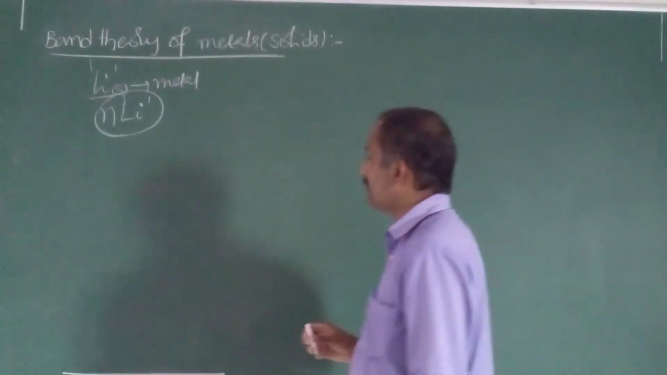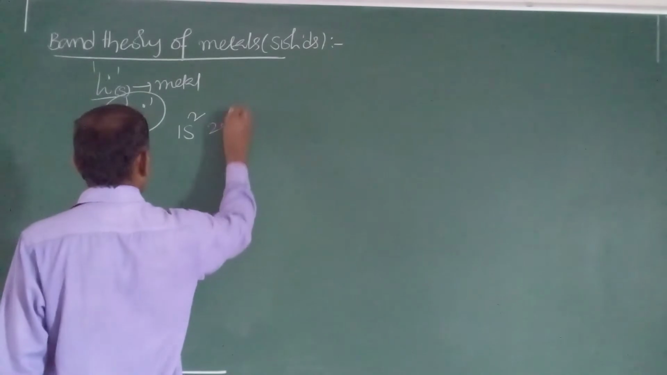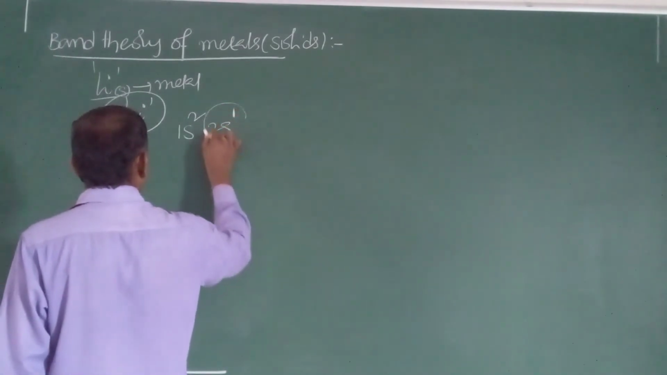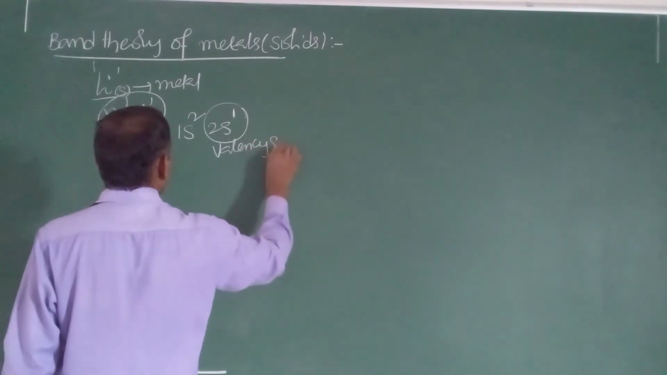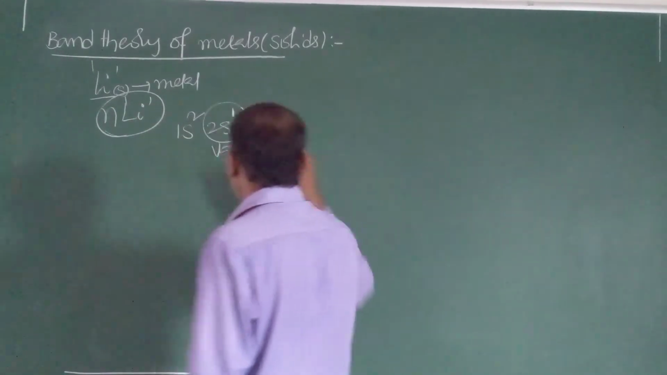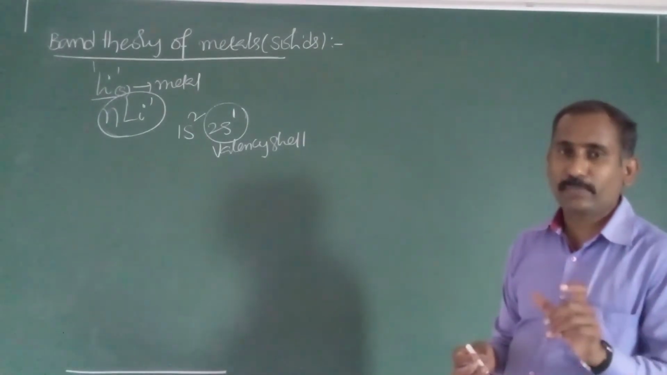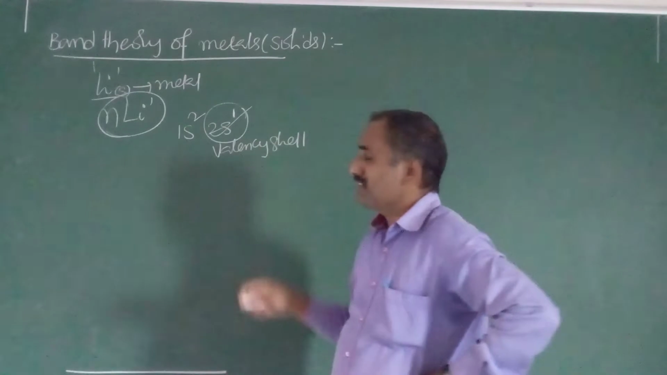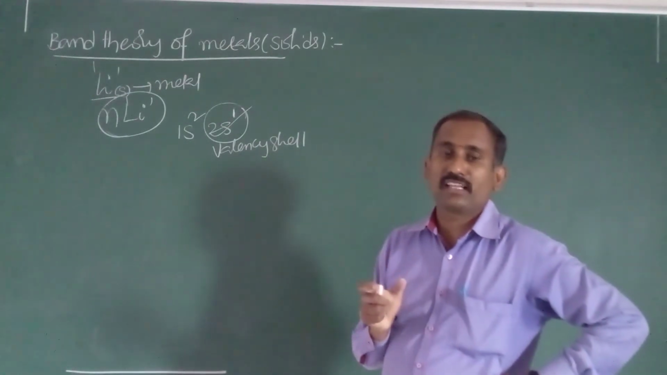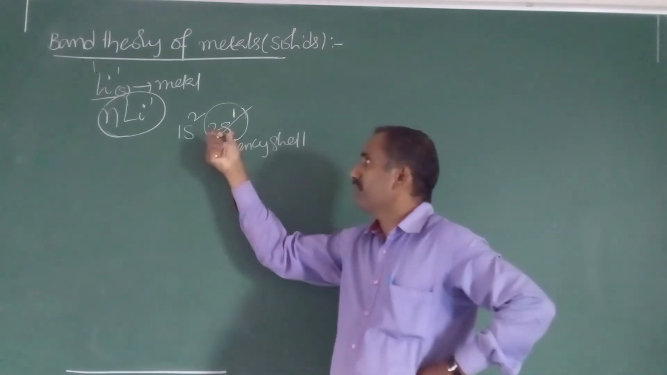If you observe the lithium electronic configuration, 1s2 2s1. This is the outermost shell, the valence shell. According to the first year chemical bonding concept, in any species, only valence shell electrons are involved in the bond formation.